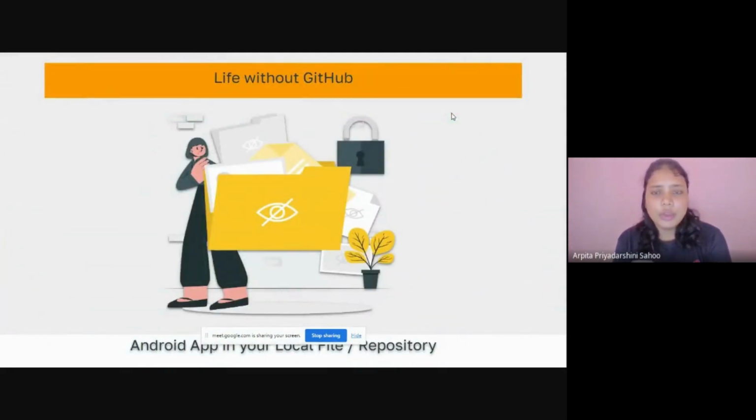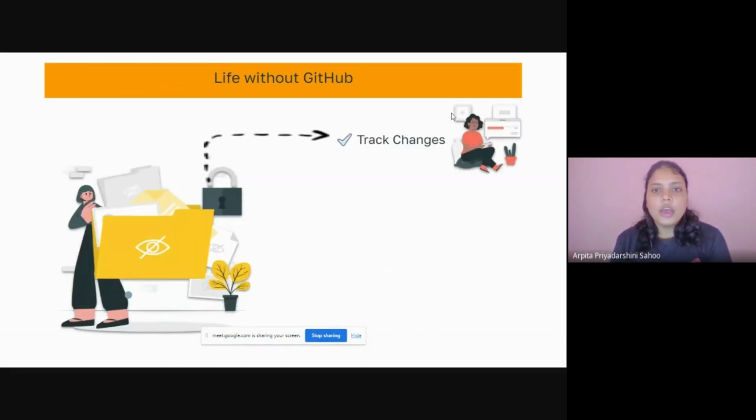Here, life without GitHub. As we have learned, let's say we have an Android app developed in our local system or repository. Then we can track our changes, right? What we have built in our application, we can track those changes.